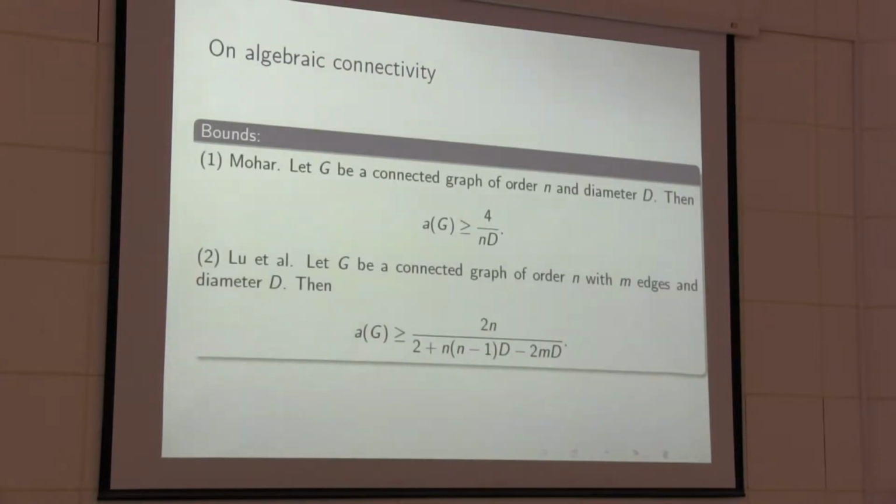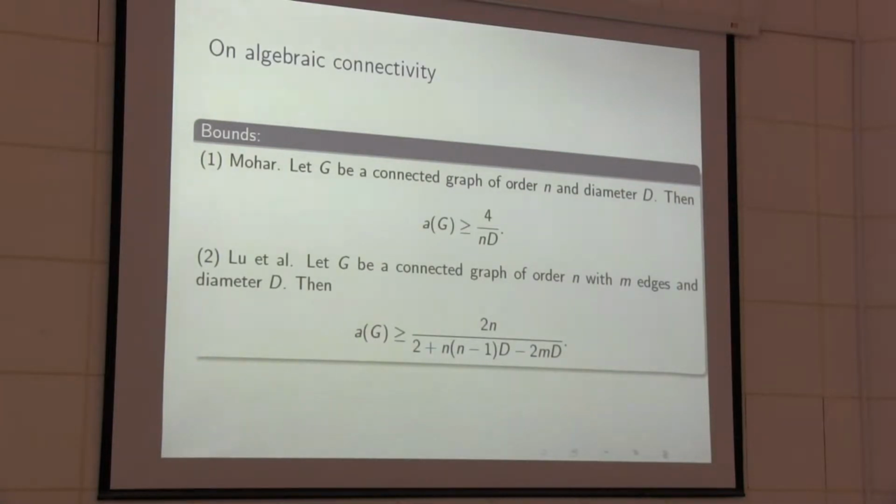And also you can see previously 2 lower bounds were given, by Moore, and this lower bound 4 by nd, where D is the diameter and n is the number of vertices. Another is by Lu et al. With these bounds you can see it always gives less than 1, but our lower bound always gives some integer value, though it is only applicable for diameter 2.